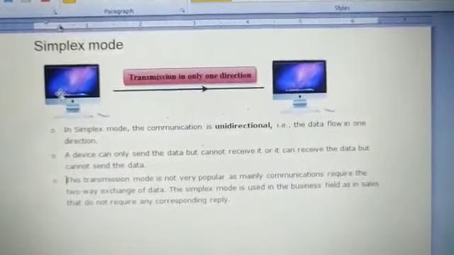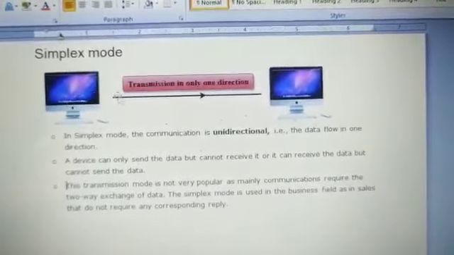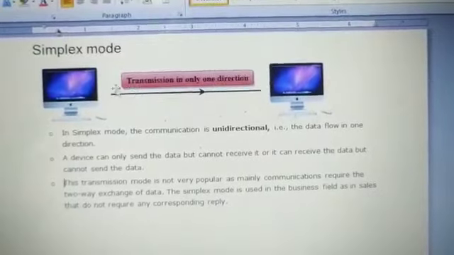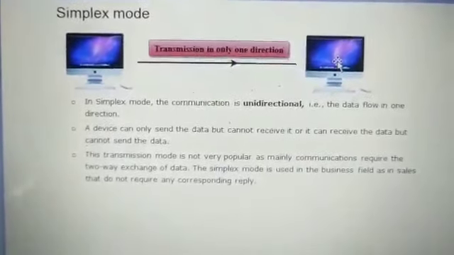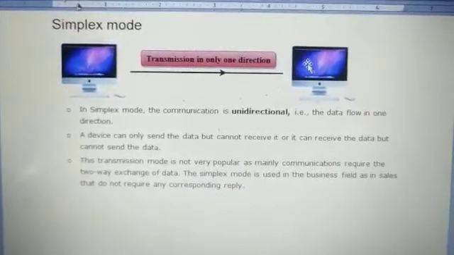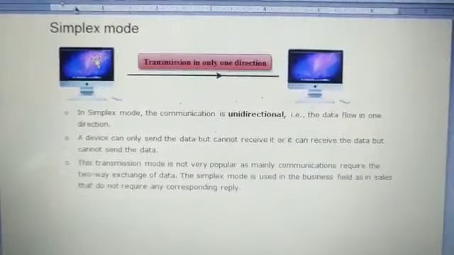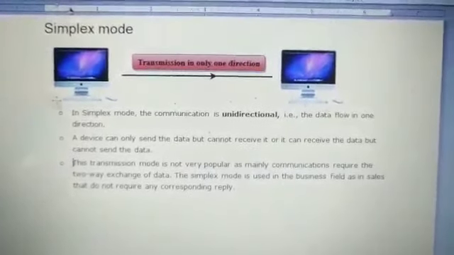Only a particular system can transmit. Two-way communication is not possible. Only one way of data flow. This system can transmit the data to this system. It is only able to send the data. I'm saying that this computer is able to send, and this computer is not able to receive the data.